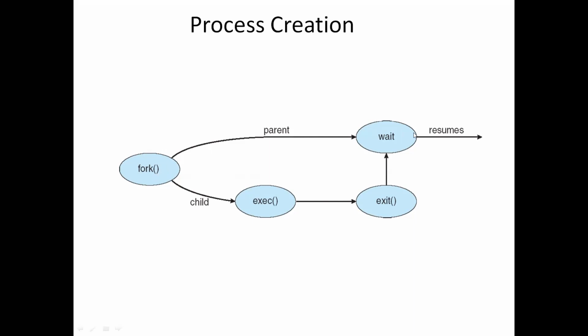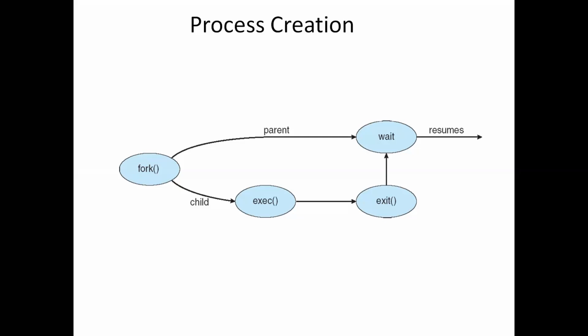When the child process completes, the parent process resumes from the call to wait. From the wait system call, it resumes its execution of instructions. The child completes its execution with the exit system call. The exit system call will be the last statement of the child program.